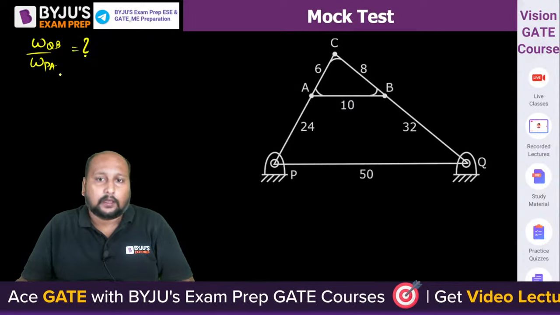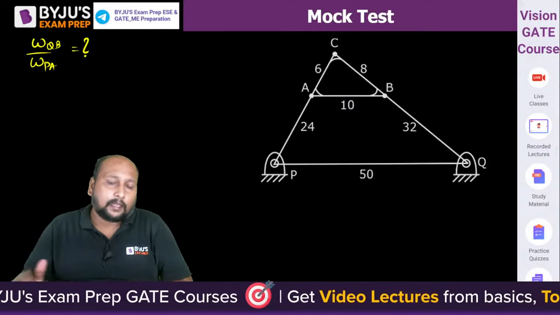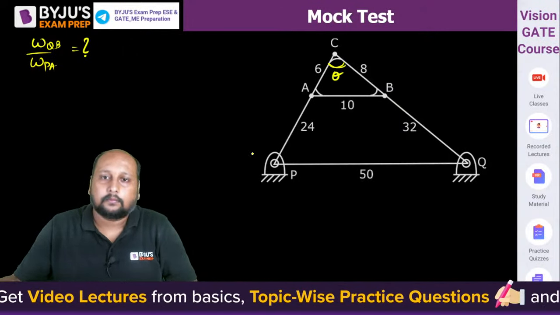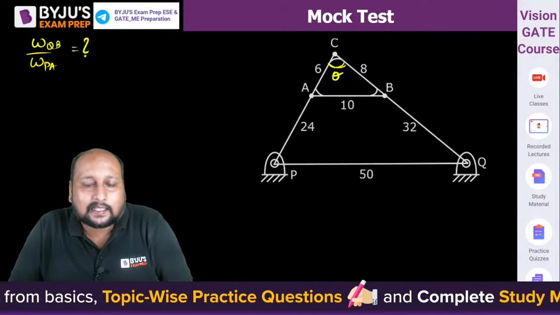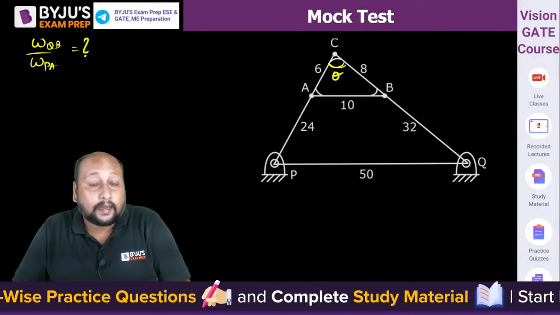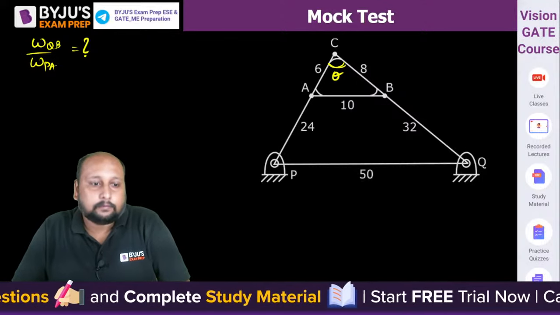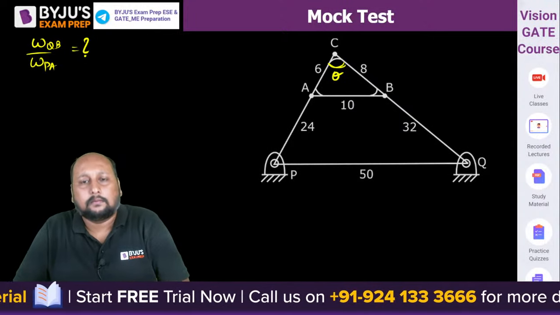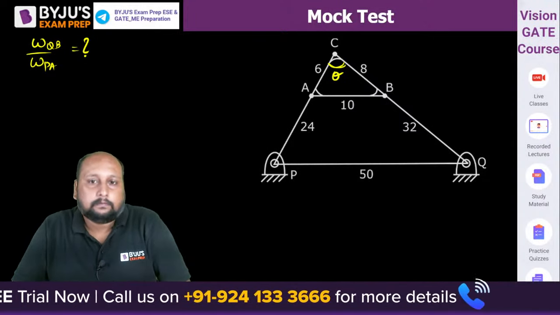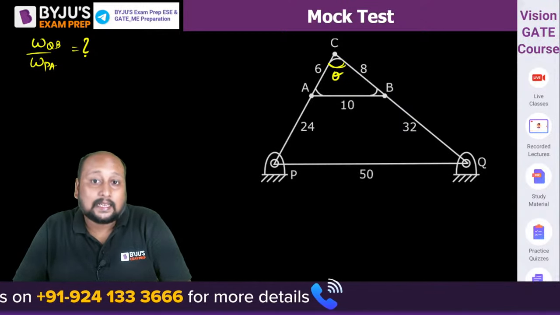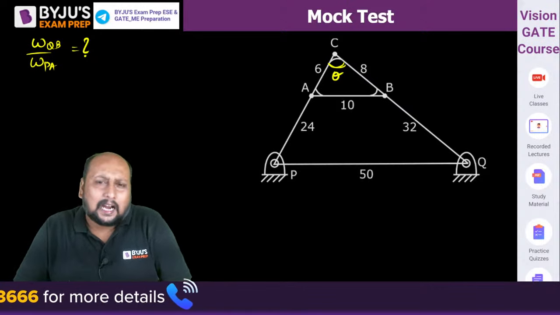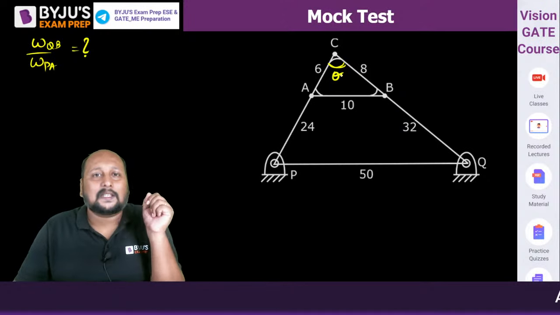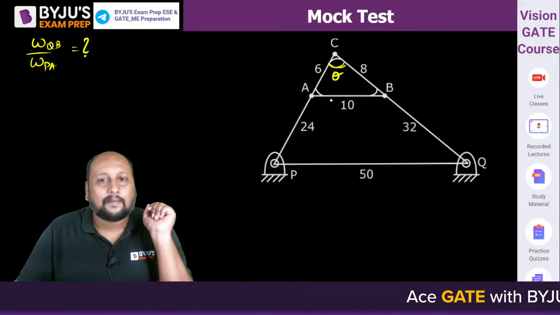Quickly, some dimensions are given. Tell me one thing. If this is 10, this is 6, this is 8, what will be this angle? If AC is 6, BC is 8 and AB equal to 10, what will be this angle? AB is 10, AC is 6, BC is 8. Are we not having a right triangle? Look, 6 squared plus 8 squared, 36 plus 64, that is 100, root of 100 is 10, so are we not having a 90 degree angle over here?